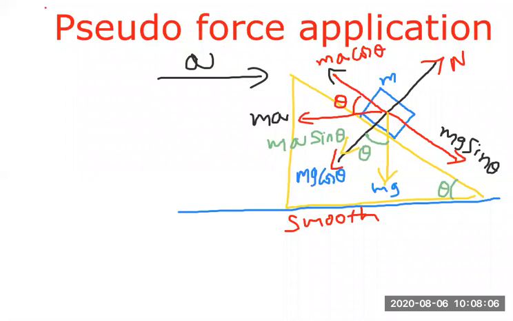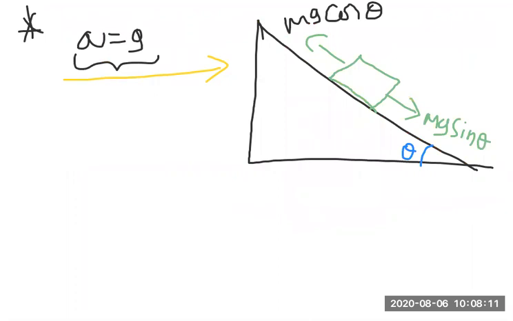So now, let me take the diagram here. A equal to g, mg cos theta, mg sin theta, and the mass of the block is m. Now, case 1: theta is equal to 45. Theta 45 means the upward force and downward force are both equal, because sin theta is equal to cos theta.